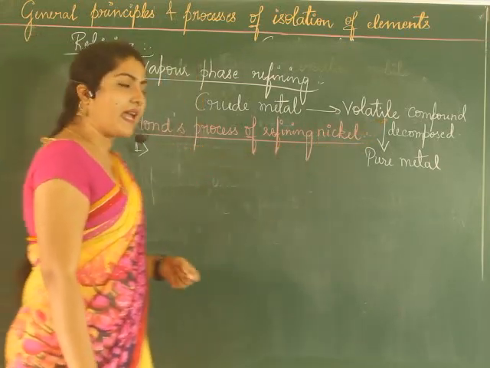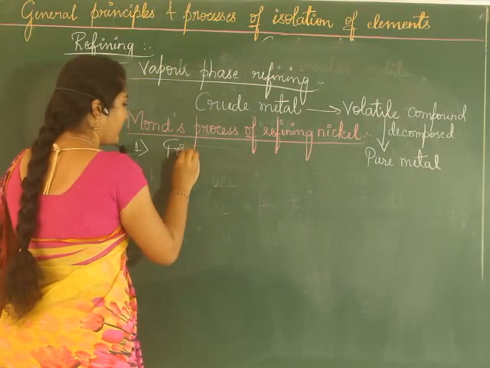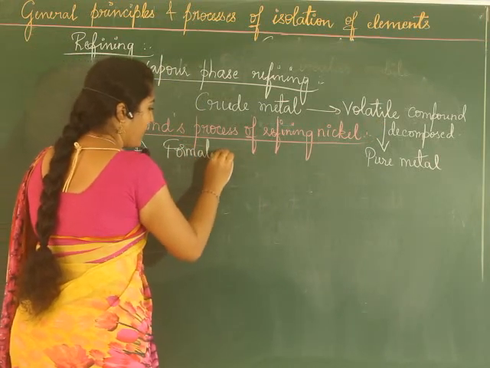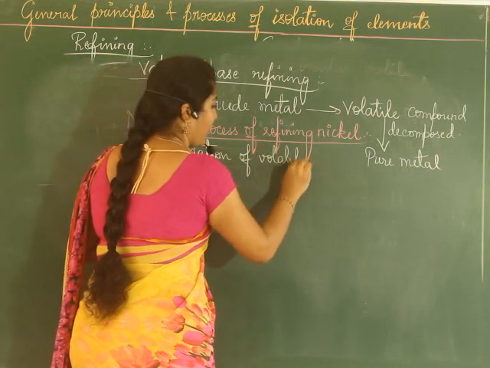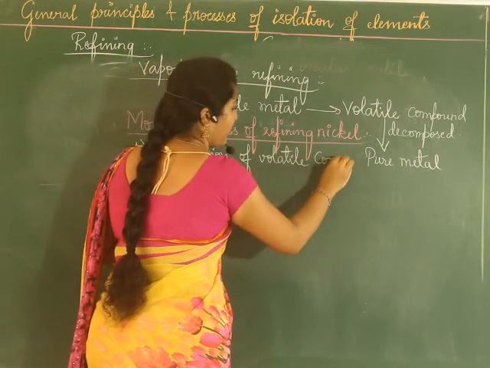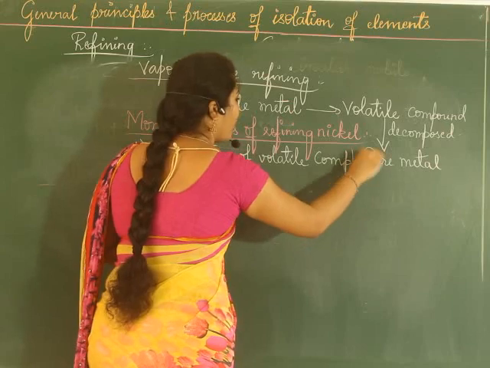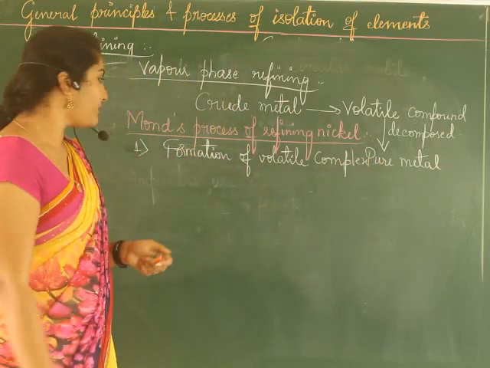The first step is formation of volatile complex. How is the volatile complex formed?